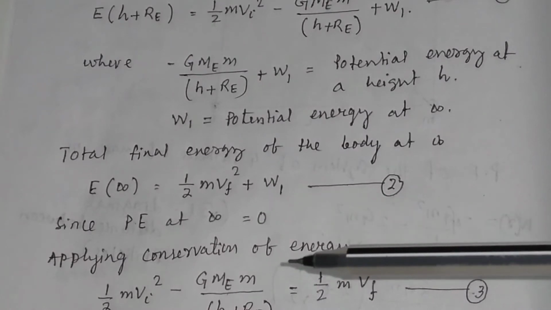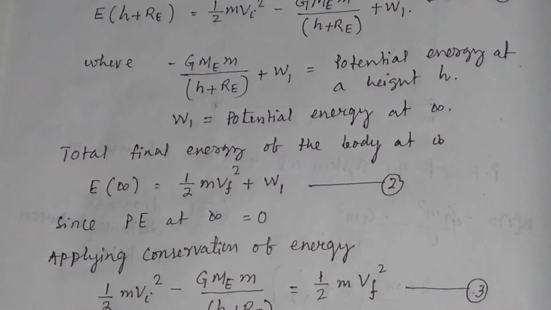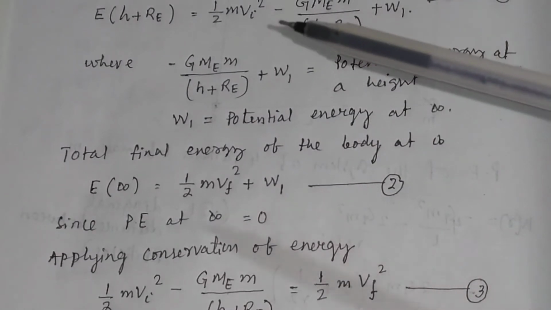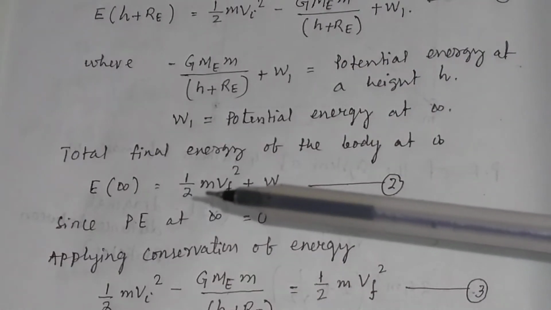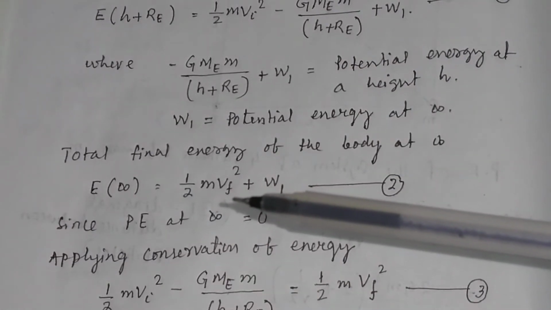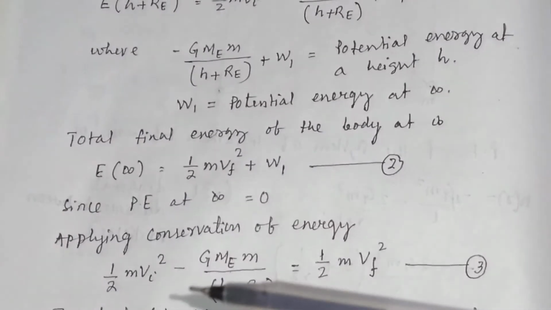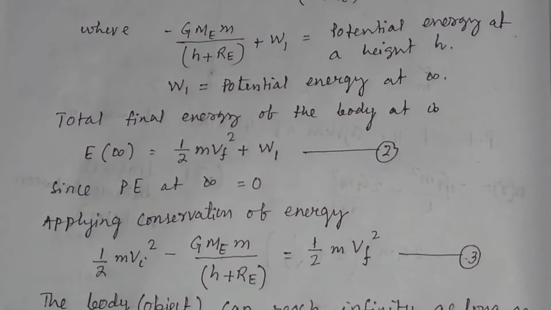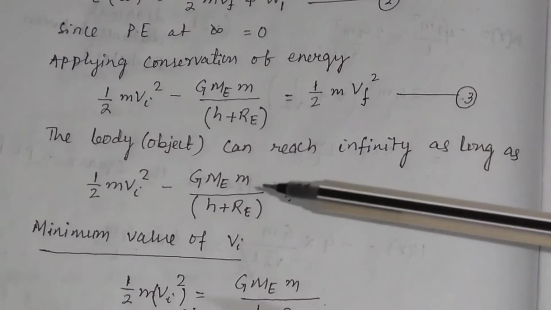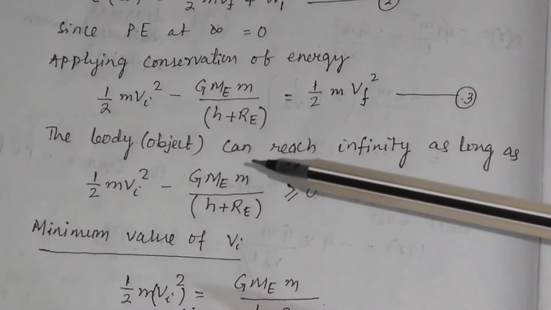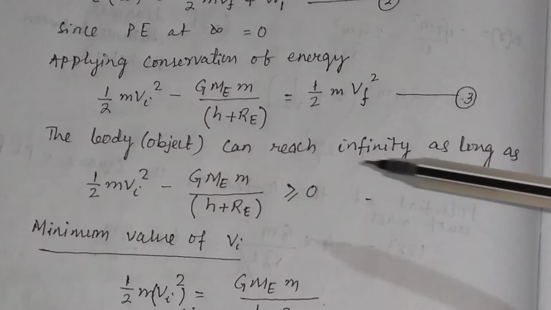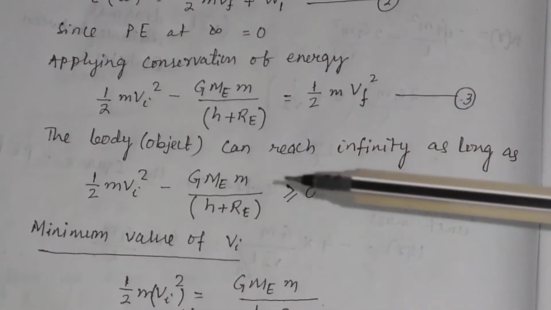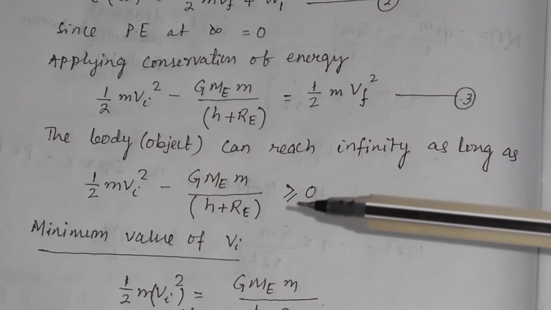Then applying conservation of energy, the initial total energy must be equal to the final total energy, that is half m vf square. So applying conservation of energy, you can write this equation, and the body or object can reach infinity as long as this term on the left hand side is greater than or equal to 0.